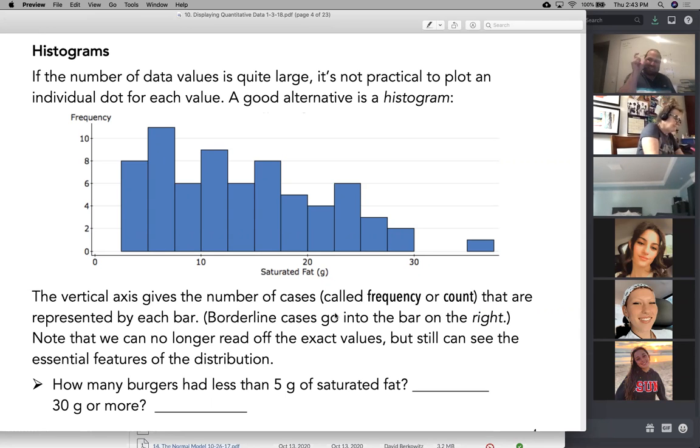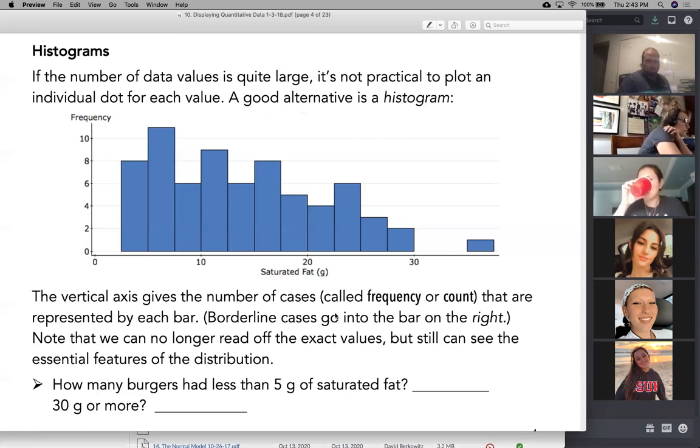You just know, well, it's in here somewhere, but I no longer know what it is. Why is that a good thing? Because if I have a million pieces of data, I can't make a million dots. But I can say 92,000 fell in this one, 117,000 fell in this one, and so on. That I can do. And the heights of the histogram are the frequency, how many occurred.